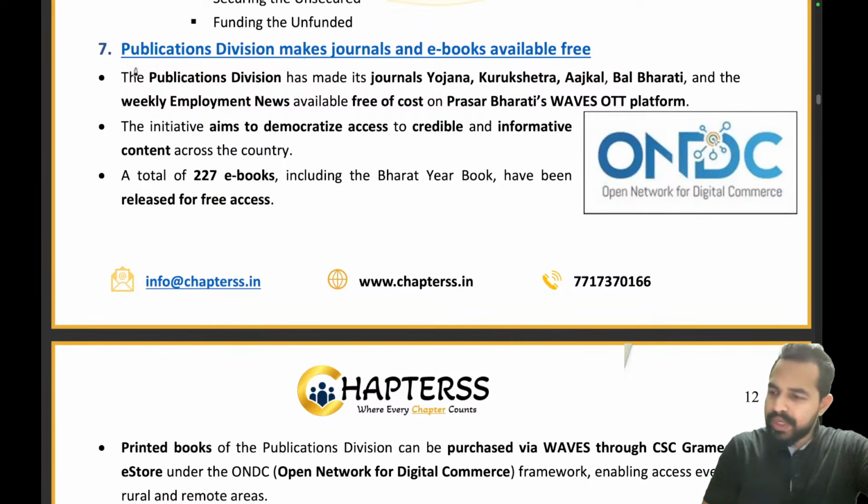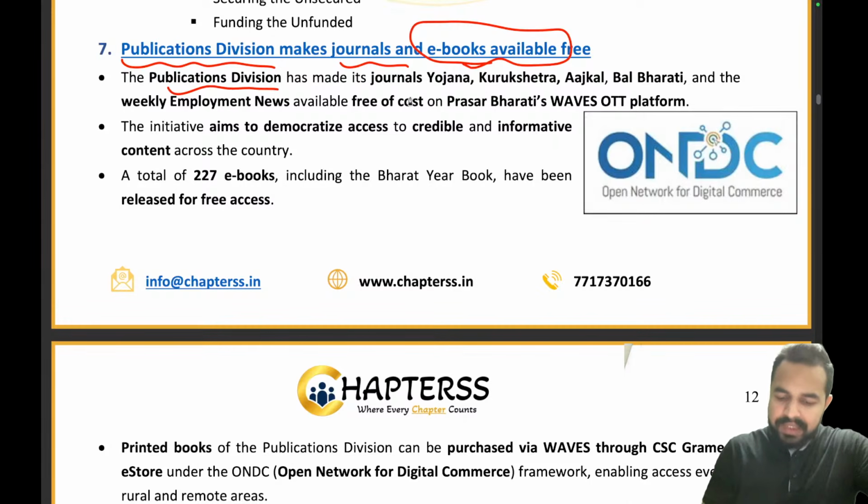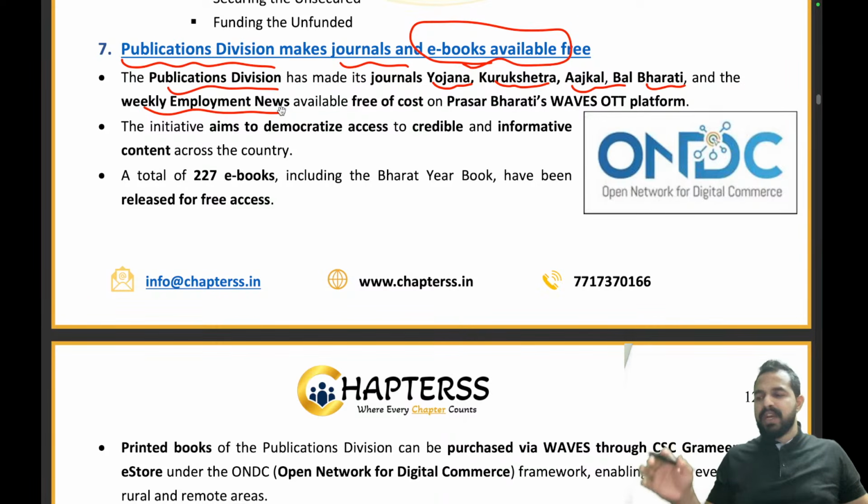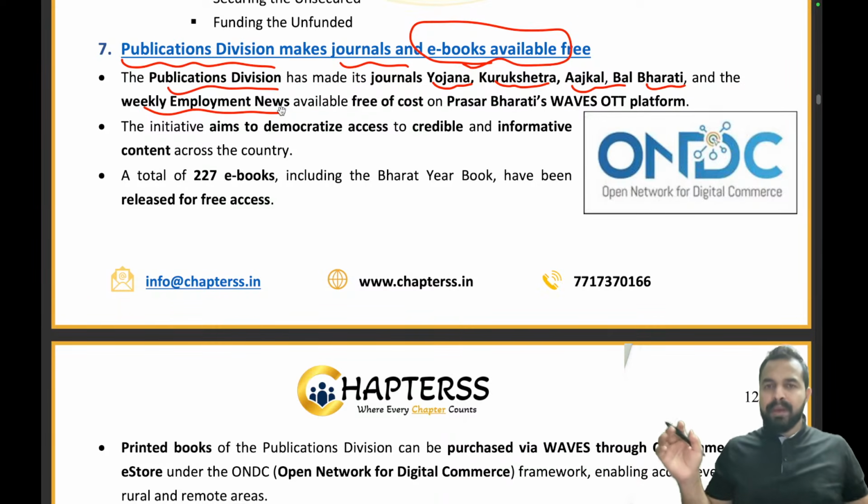So we are moving on to the next article, that is the publications divisions makes journals and ebooks available free, right? So recently the publication divisions has made some ebooks like journals like Yojana magazine. You must have heard about Yojana magazine, right? It is a very good magazine which provides us the developmental things in the rural sector. Then we are having the Kurukshetra, Ajkal, Bal Bharati and the weekly employment news. So these are the different journals which have been made available free by the publication divisions.